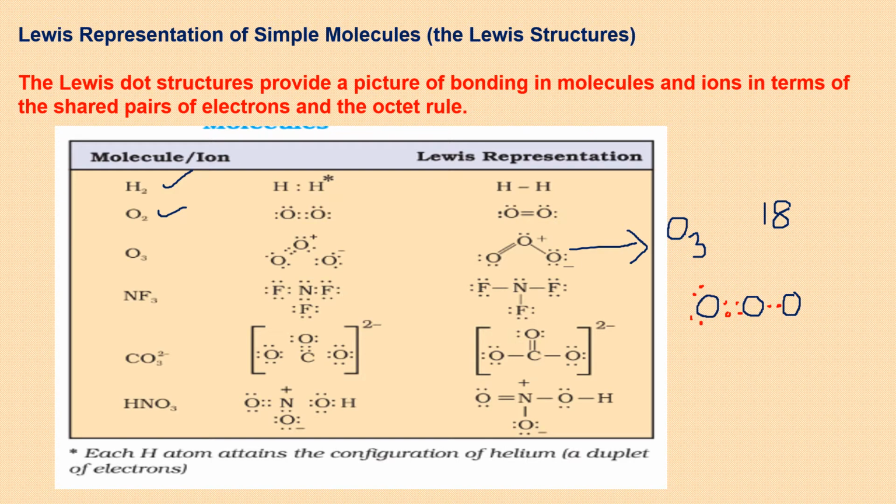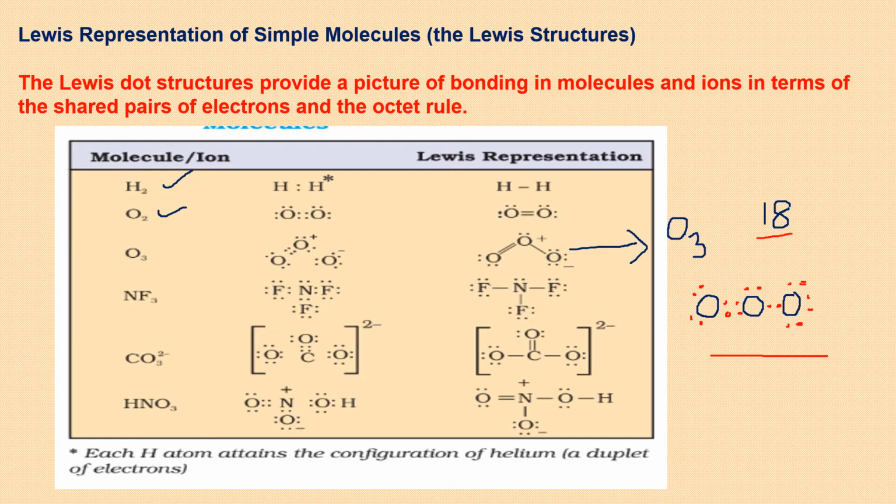And for the other terminal oxygen, 2 are already there. 3, 4, 5, 6, 7, and 8. Now I have used 16 electrons. 2 electrons are still left out of 18. So the terminal oxygens are already having complete octet. So we have to put those 2 electrons on the central oxygen. And now the octet of each oxygen is complete, as you can see here.